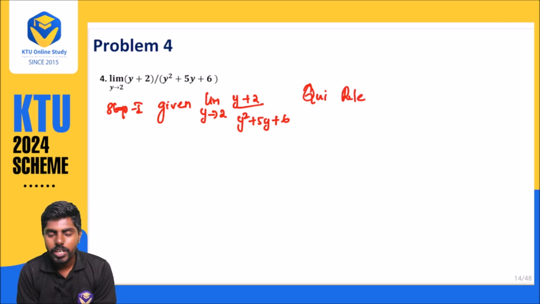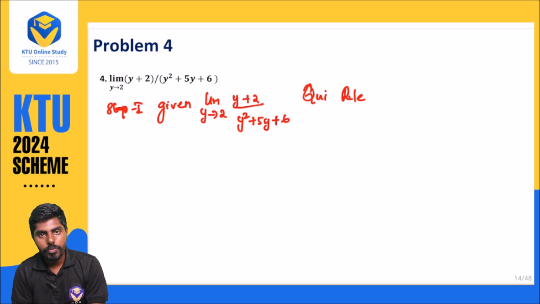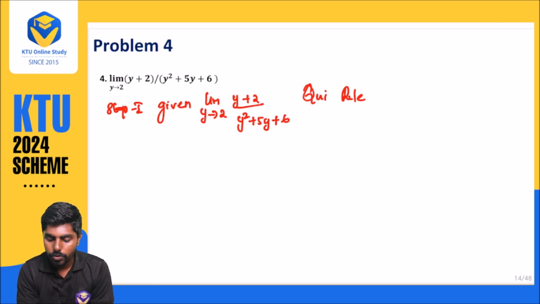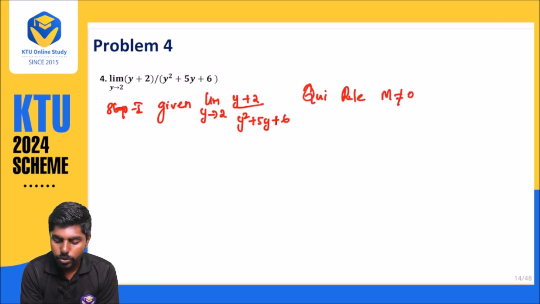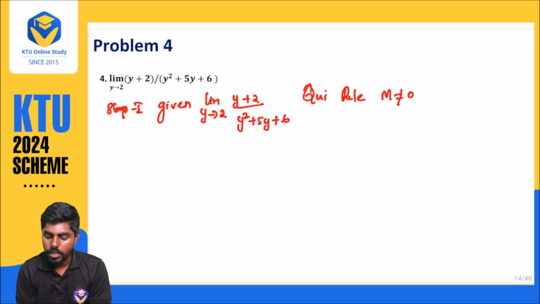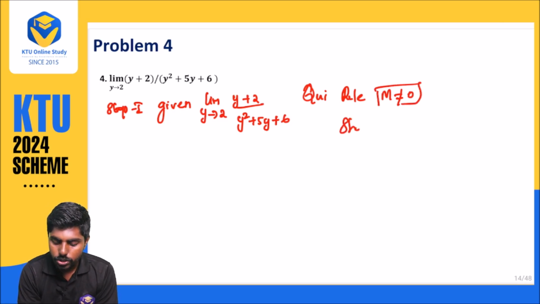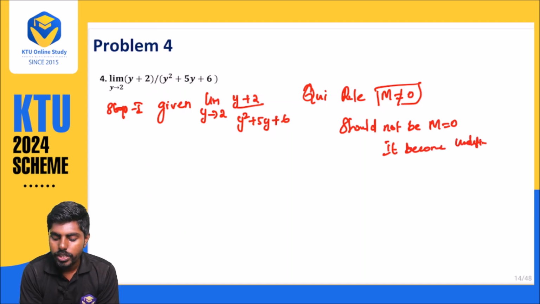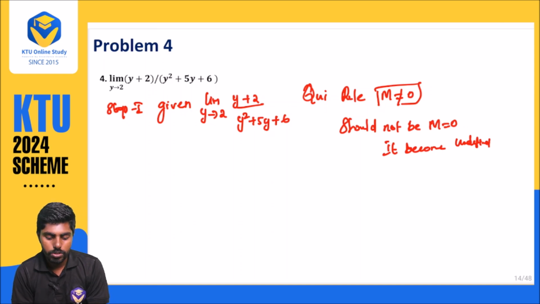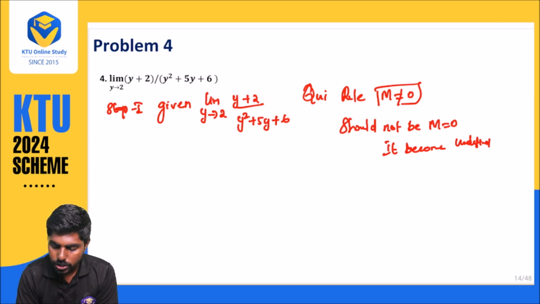Whenever we use the constant rule, you want to be very careful. What is the thing you want to be careful about? That is, the denominator m should not be equal to 0. If m is equal to 0, it will become undefined. So the m value should not be equal to 0. Just check that thing.